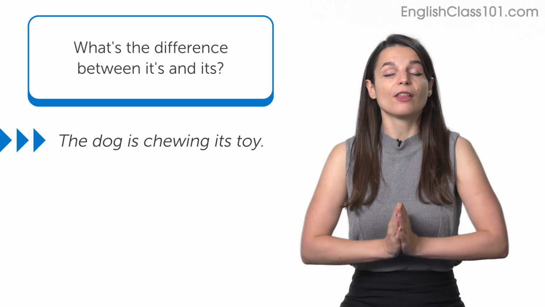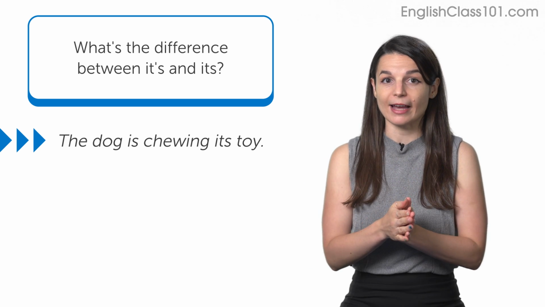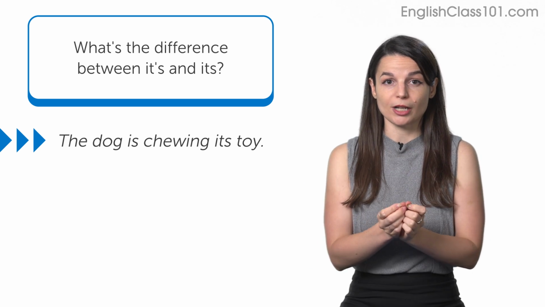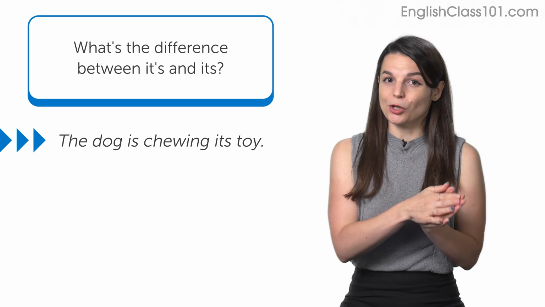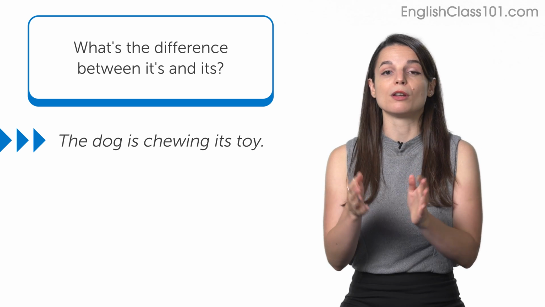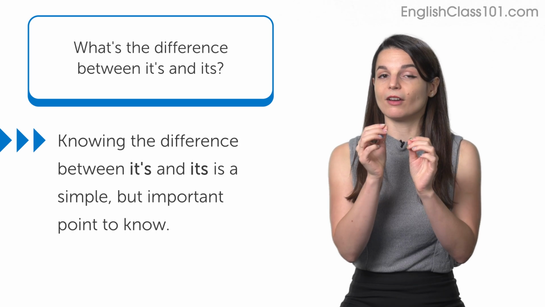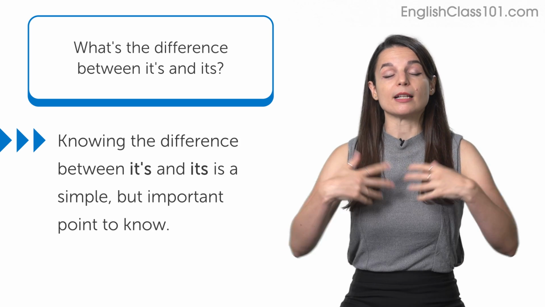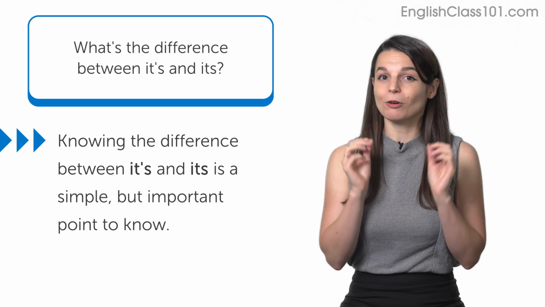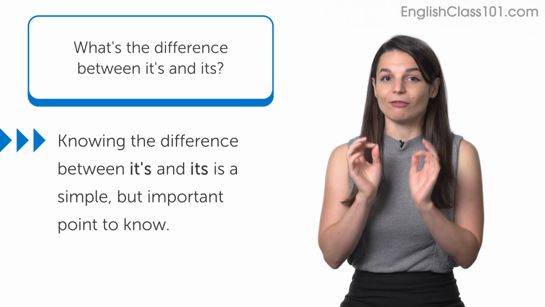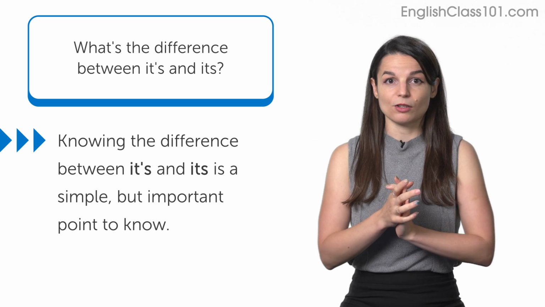In this sentence, there is no apostrophe before the S because we need to show ownership. The dog owns the toy. We show this with its, with no apostrophe. So this is a very, very small point, I know, but it does make a big difference. So when you're writing, please be very careful not to mix these two up.